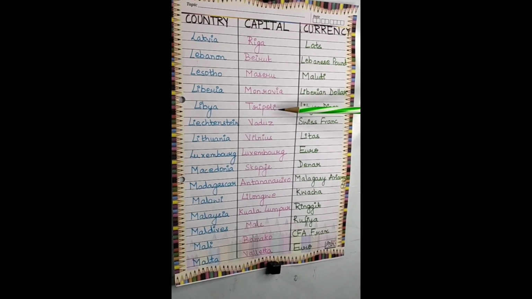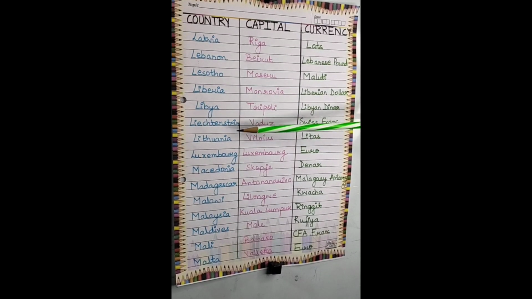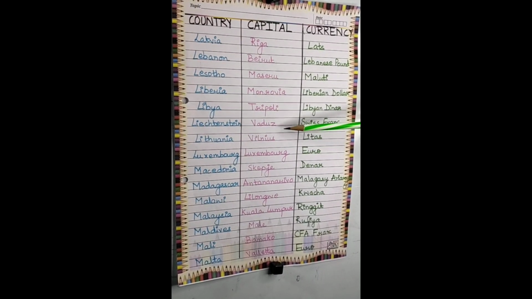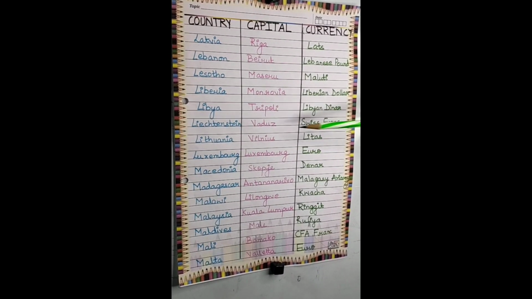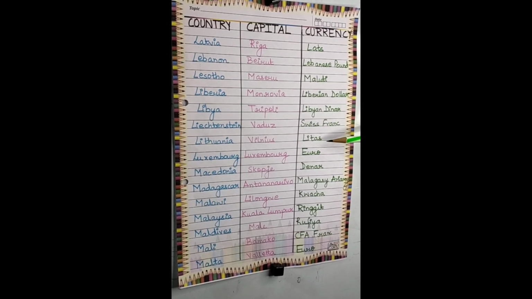Next is Libya. The capital is Tripoli and the currency is Libyan dinar. Next is Liechtenstein and the capital is Vaduz. The currency is Swiss francs. Next is Lithuania. The capital is Vilnius and the currency is Litas.